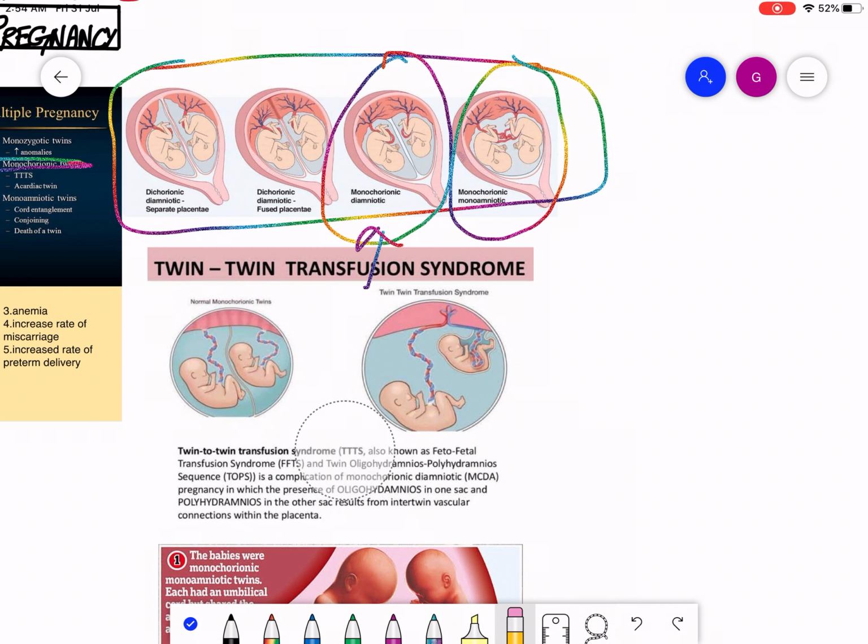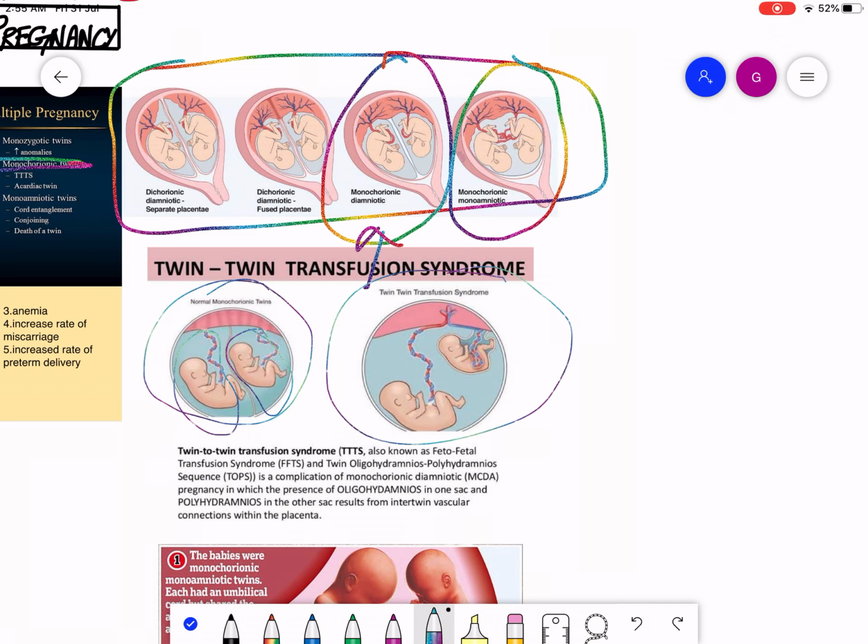So now just see in this diagram that this one is the normal one, normal monochorionic twins. See, they have almost equal amount of amniotic fluid in which these two fetuses are floating. But in this diagram, as you guys can see, this baby has its separate amniotic cavity, which is this, and he is floating in a very little amount of fluid.